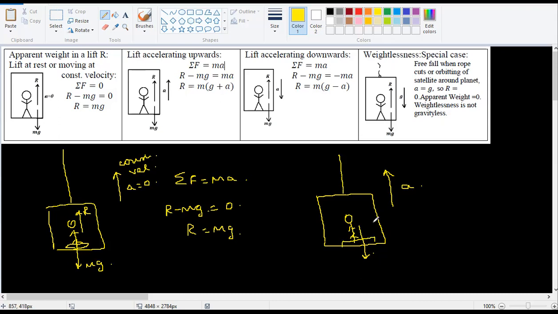So when the lift is pulled upwards, I will get pushed downwards. Okay. So the reaction force. So this is already I'm having mg. The reaction force is R. Sigma F is equal to ma. So R minus mg is equal to ma because I'm going upwards, positive. R is equal to mg plus ma.